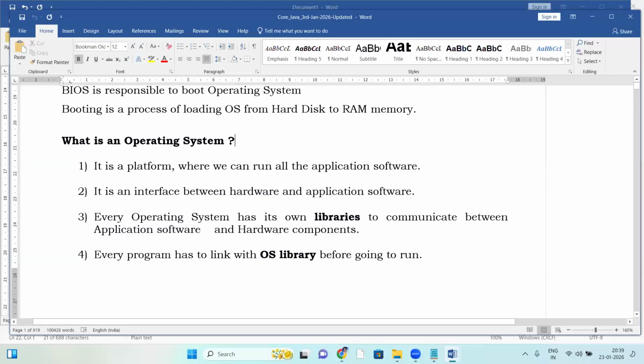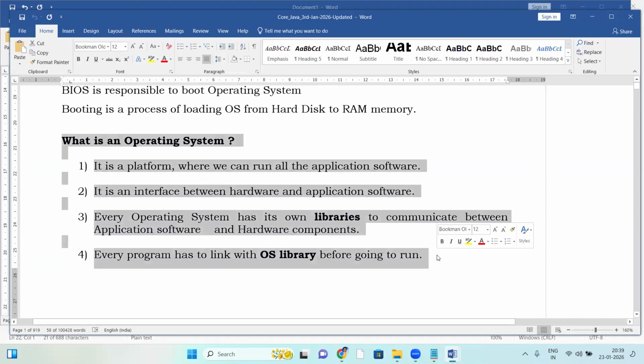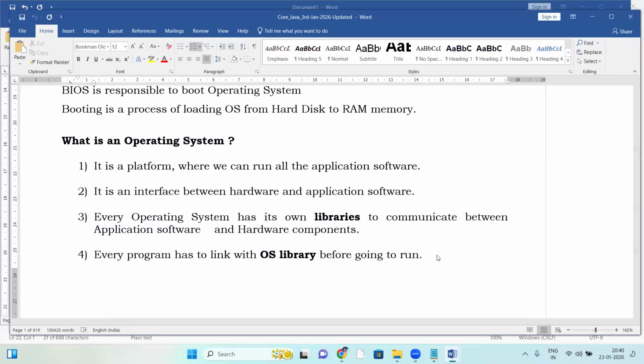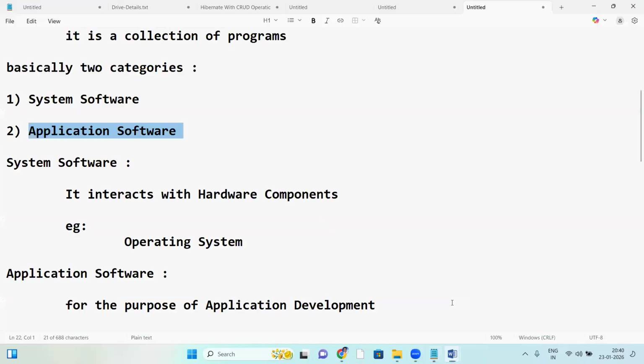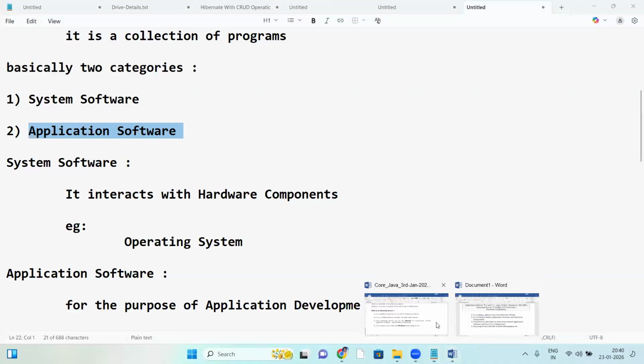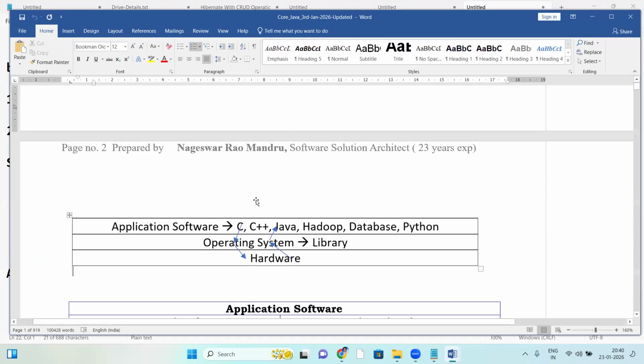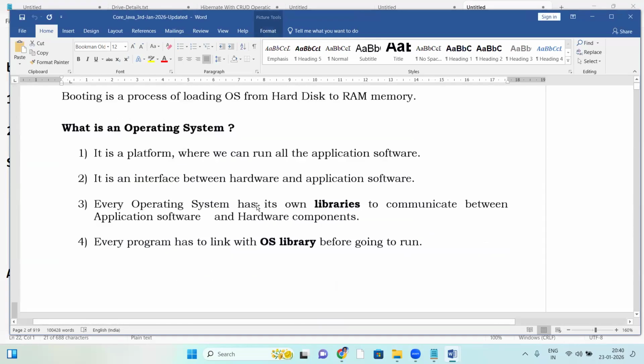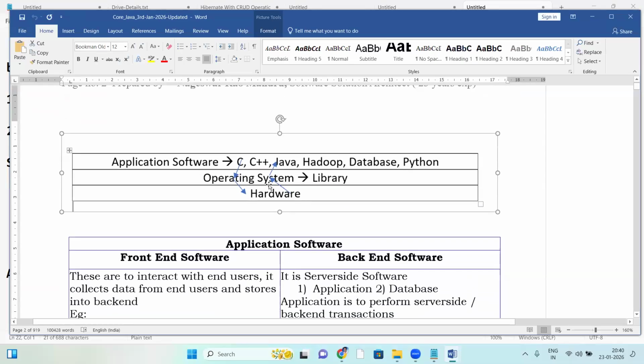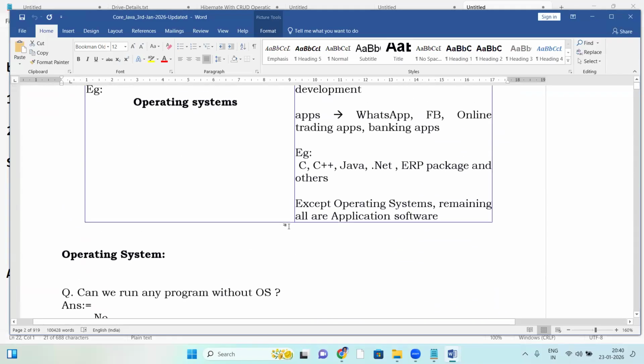Next, what is an operating system? The same points: it's a platform, it's an interface. The same four points explained are there in the document here. Whatever topics are explained in class, you can see the same in the document. Nothing is missing, every point you can see. See this hardware, operating system, and application software. Everything is in the document. So that's all about OS.